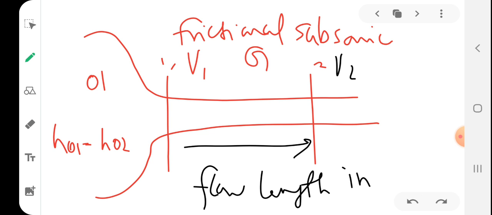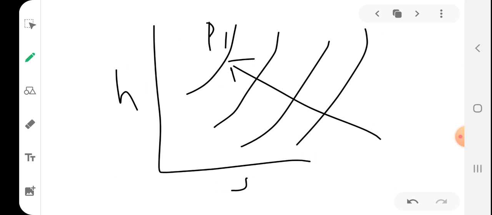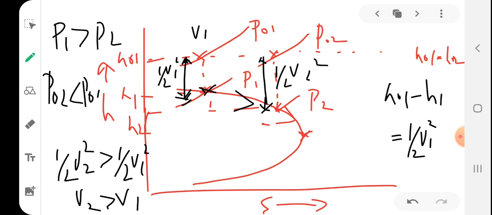And friction depends upon flow length, right? It is actually wall friction. When the wall area or the wall length is increasing, the friction is also getting increased. Frictional resistance increases. So students, for an initially subsonic flow, increase in frictional resistance with increase in length of the passage causes what?